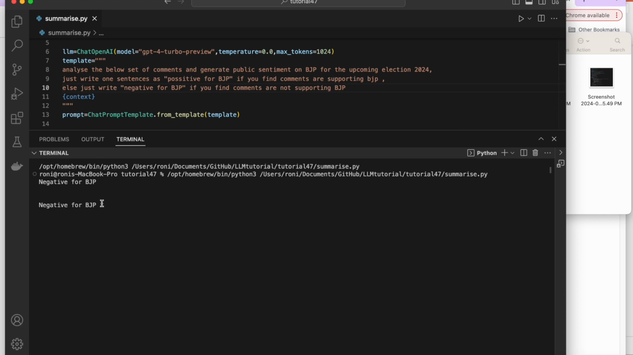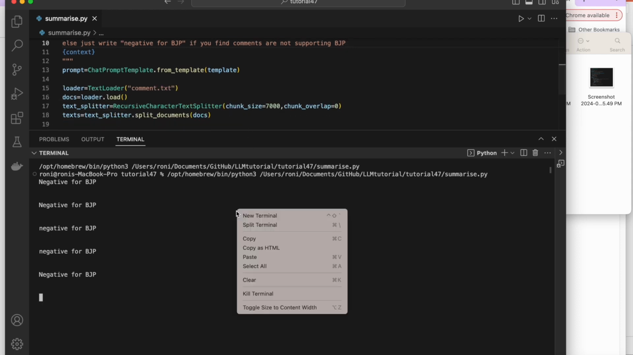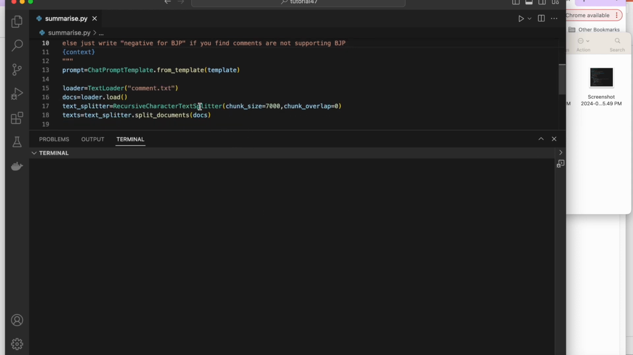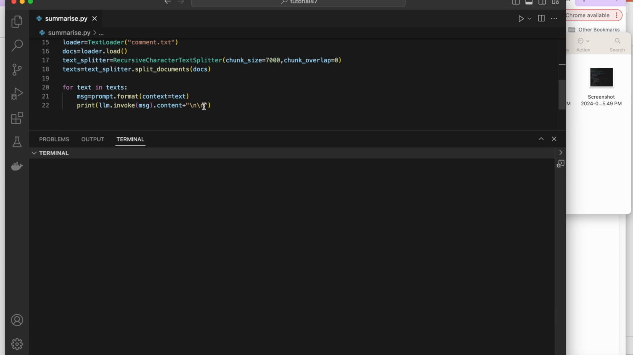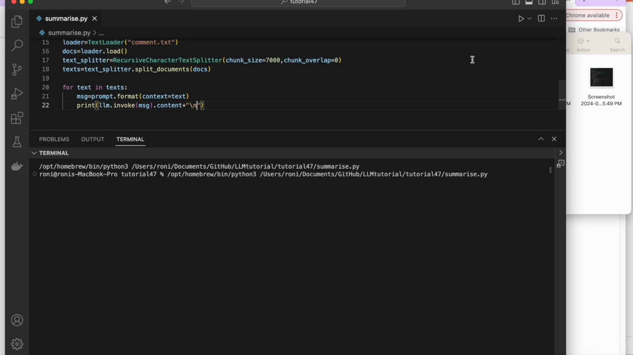Negative for BJP, negative for BJP, negative for BJP. See how many negatives are coming. Let's kill the terminal and see. Just remove this. Okay, negative for BJP, negative for BJP.